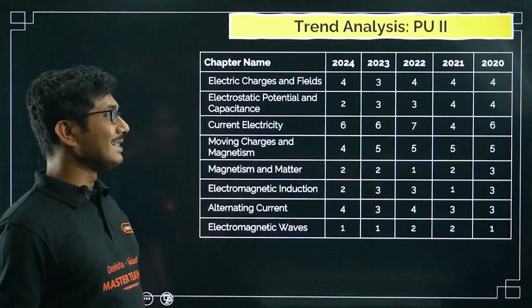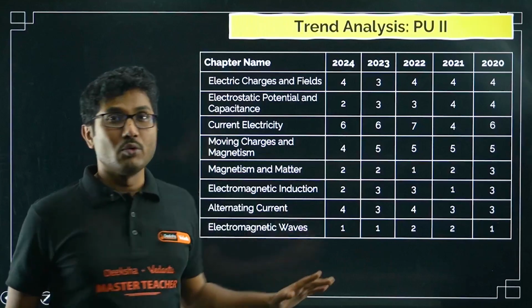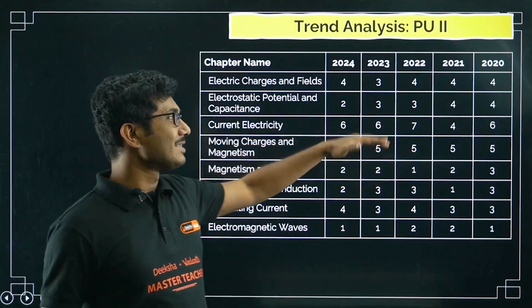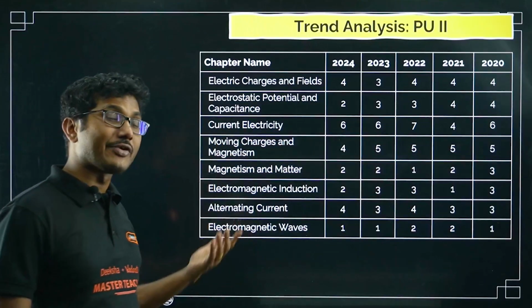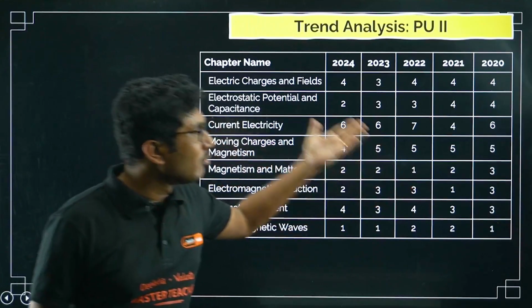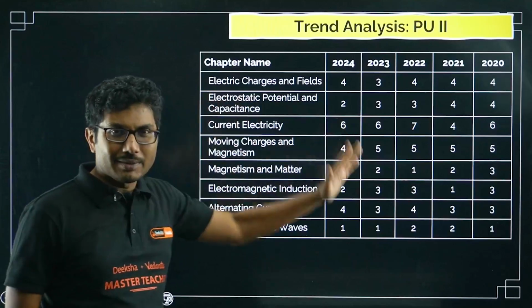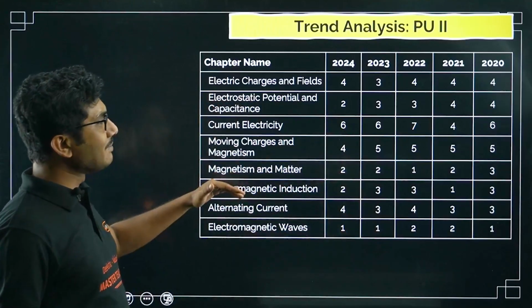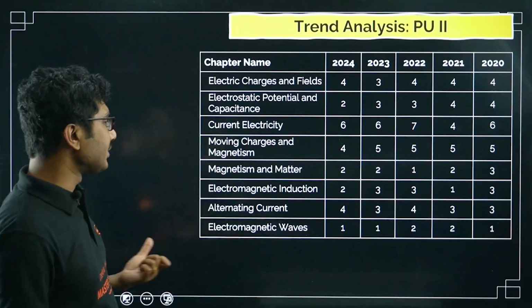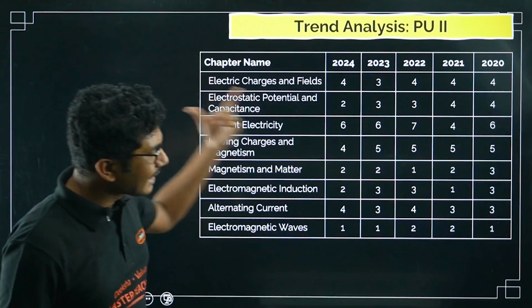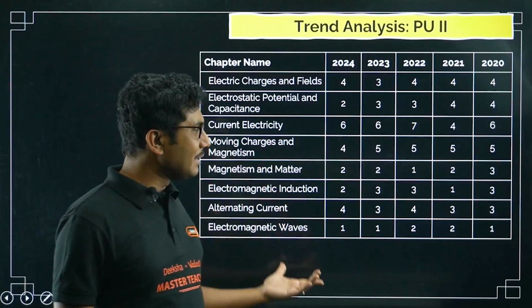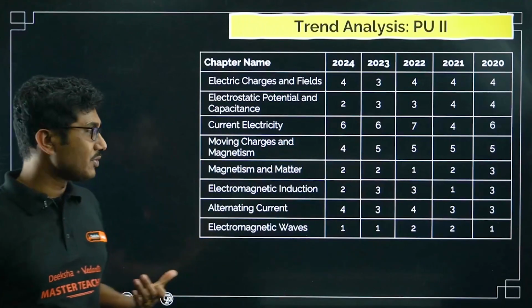Current electricity, the God chapter of KCET, from where most of the questions are expected. Very important: 6, 6, 7, 4, 6, so almost an average of 6 questions is coming from this chapter. Moving charges and magnetism, again minimum 4 questions are coming from this chapter. Magnetism and matter, a very small chapter, an average of slightly 2 or less than 2 questions. Electromagnetic induction, 1 to 2 questions. Alternating current, another important chapter, 3 to 4 questions.